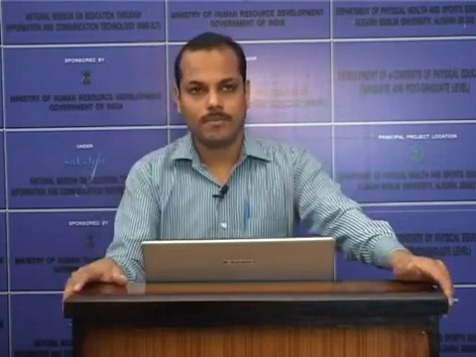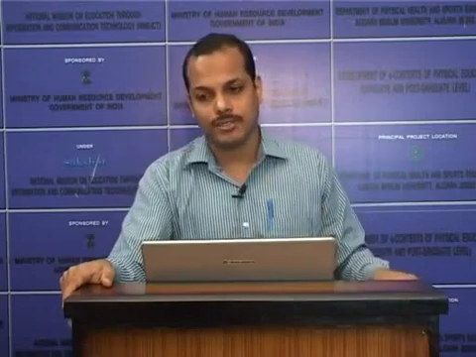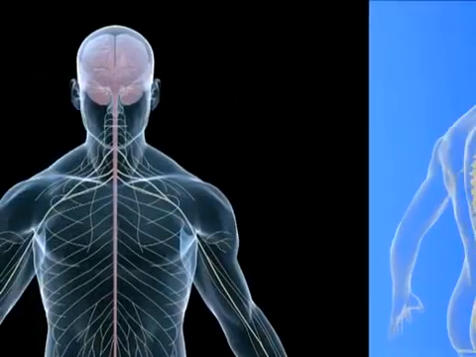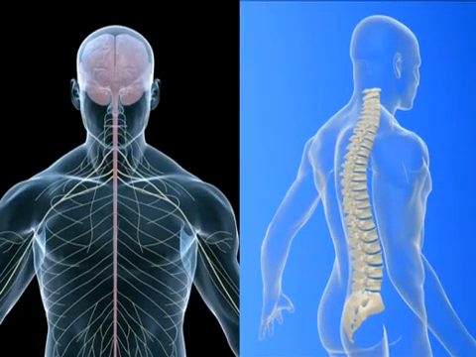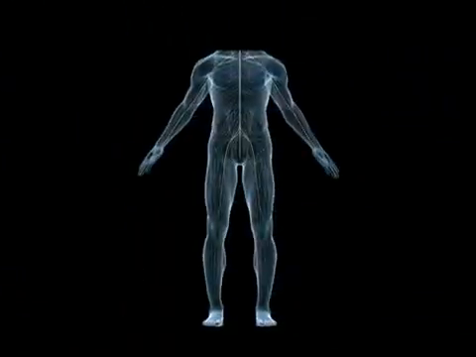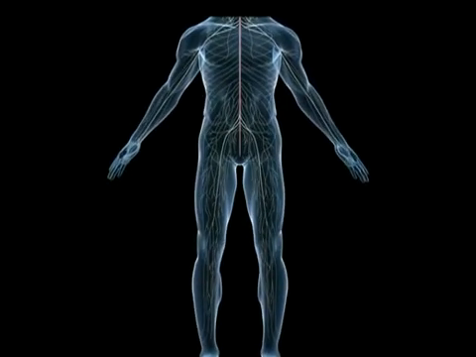So, the human nervous system can be divided into two parts, a central nervous system and a peripheral nervous system. Central nervous system means the brain and spinal cord. So, it is the center. And peripheral nervous system includes the spinal nerves and cranial nerves, those which are outside the brain and spinal cord.